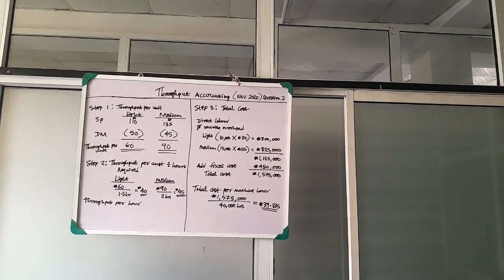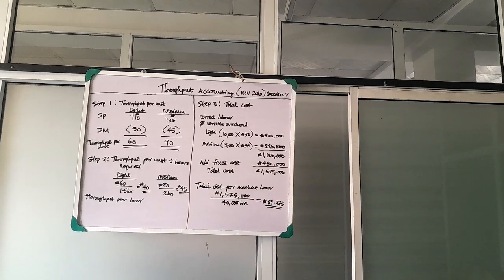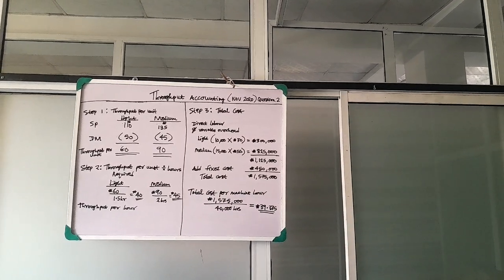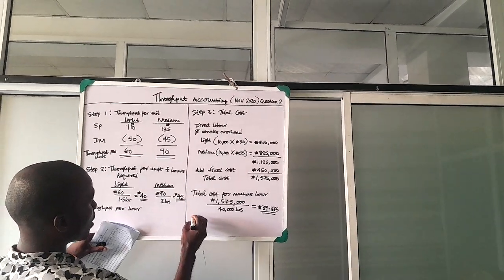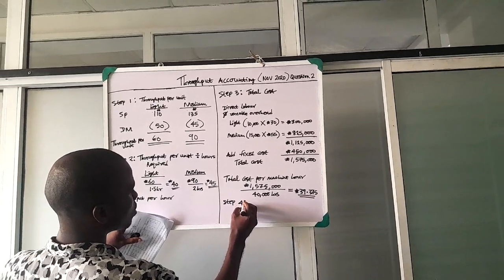Now, in order to get our ratio, because that's our requirement here, they say using throughput accounting, calculate the throughput accounting ratio for light and medium. So throughput accounting ratio will be our step 4.